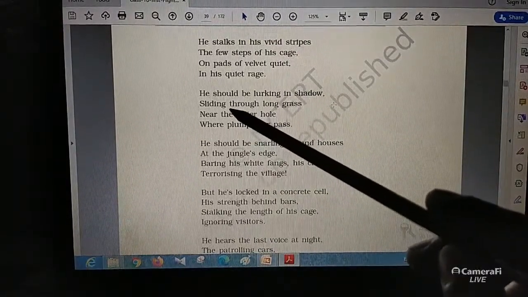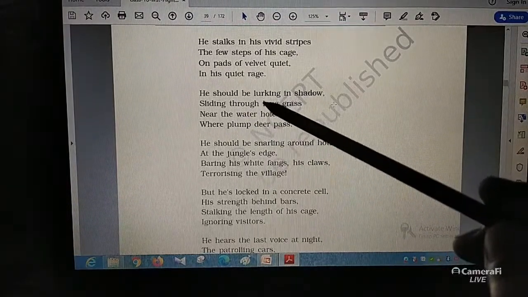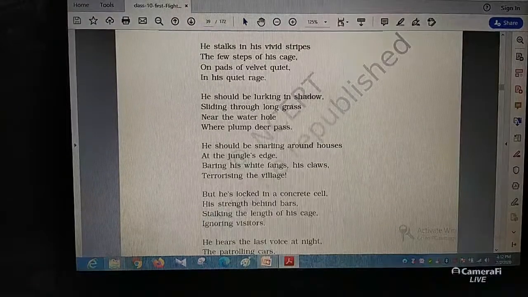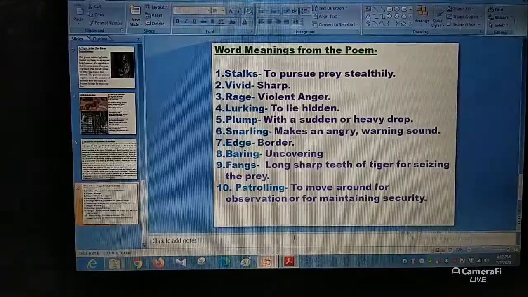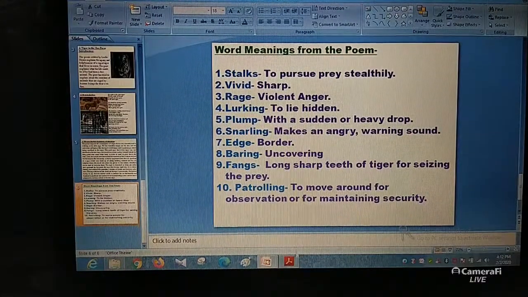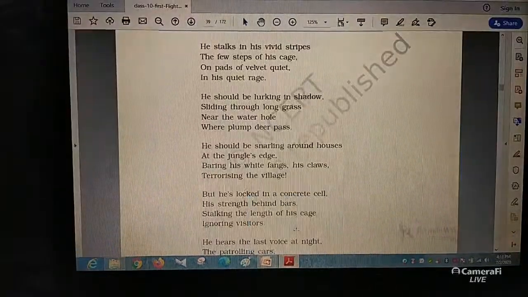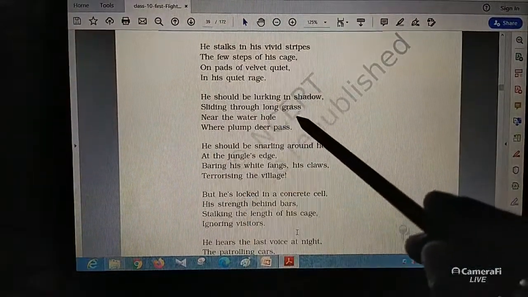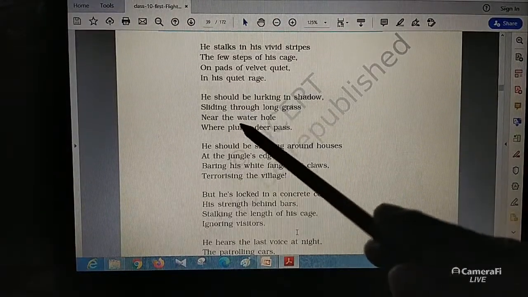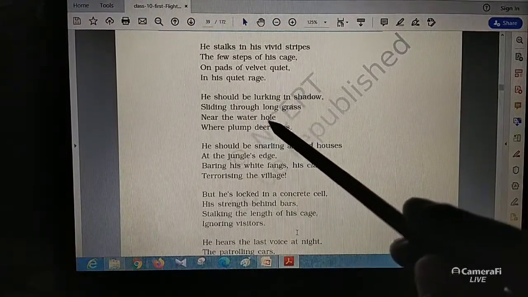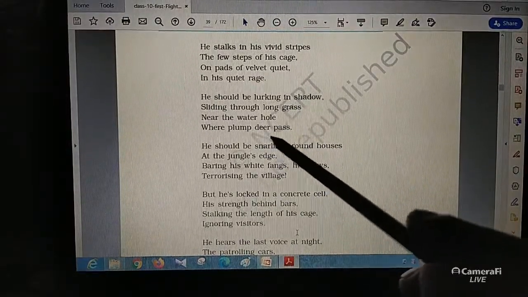If the tiger was free, the job of the tiger should be to slowly lurk in the shadows, to lie hidden in the shadows, sliding through the long grass. So the tiger must be hiding in the shadows in the long grass near the water hole, near the place where water is there, and where the plump, swift deer pass.